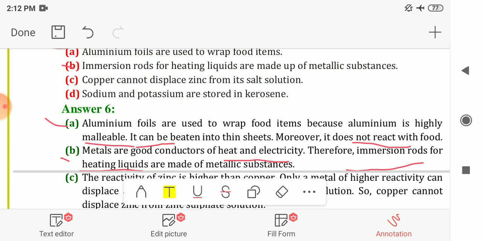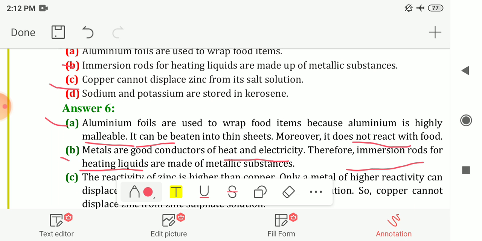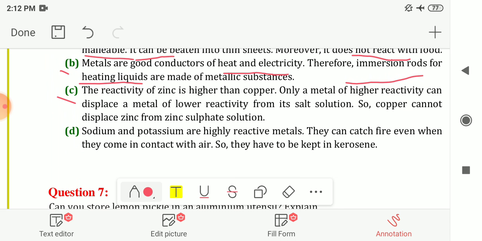Next reason is: copper cannot displace zinc from its salt solution. This one we had seen already in the true false. The reactivity of zinc is higher than copper, and only a metal of higher reactivity can displace a metal of lower reactivity from its solution, that we had seen in the displacement reaction. So copper cannot displace zinc from zinc sulfate solution.